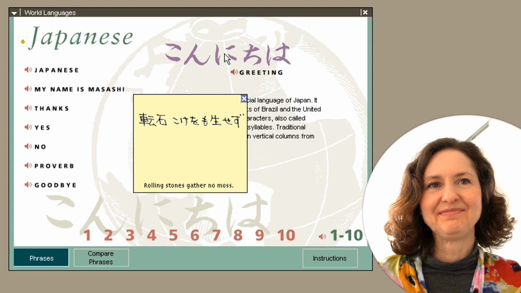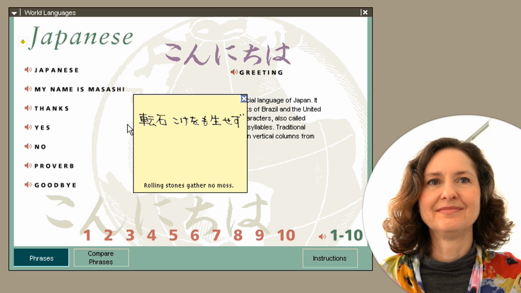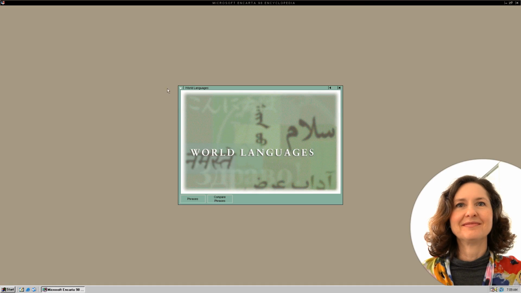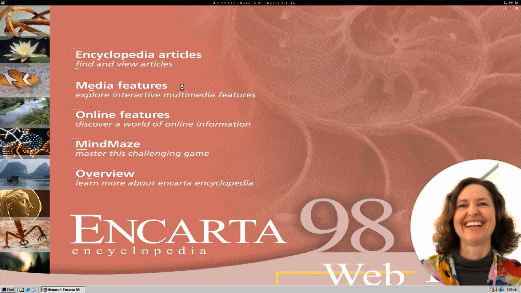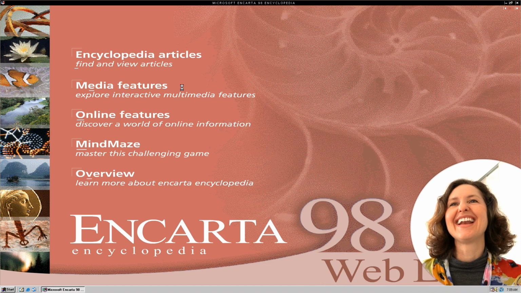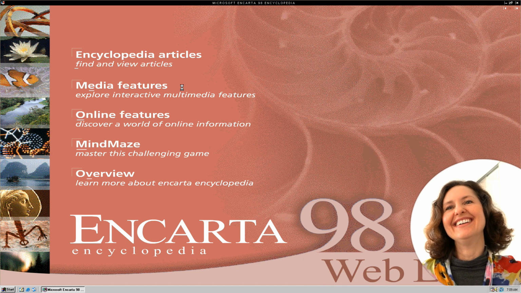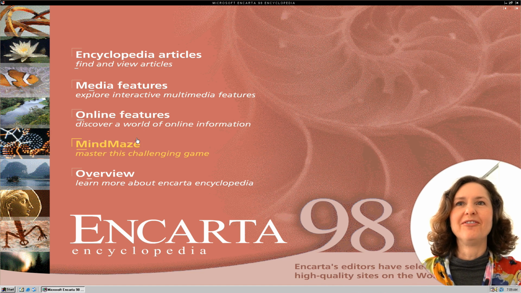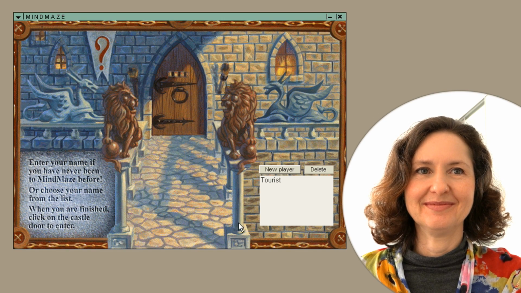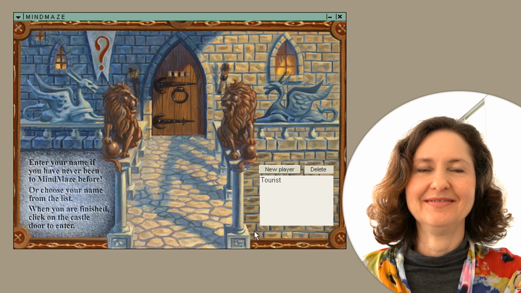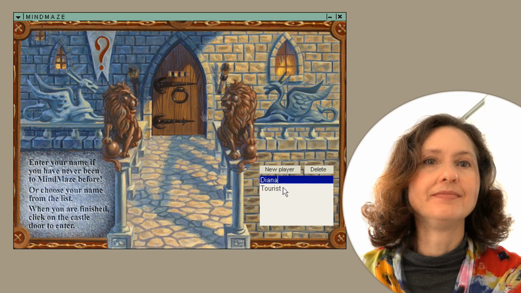You're going to play a game of Mind Maze to test your knowledge. I know you love language, I think that was more fun. Here is Mind Maze. Now, if you know everything in the encyclopedia, you're going to be doing quite a good job here. So click on new player, type in your name, and let's get inside.